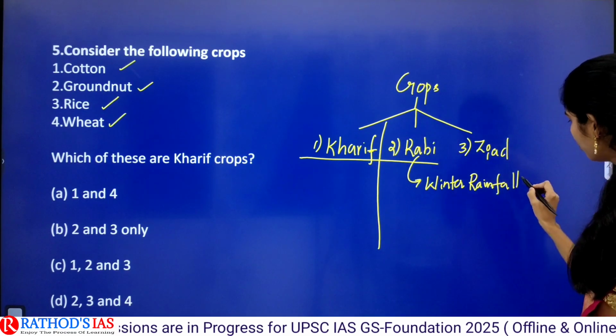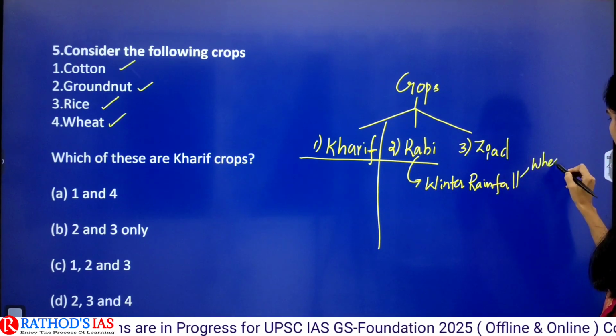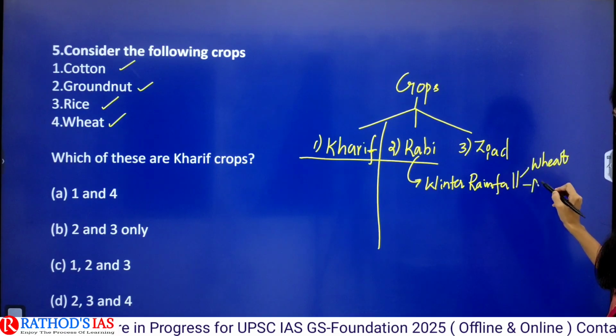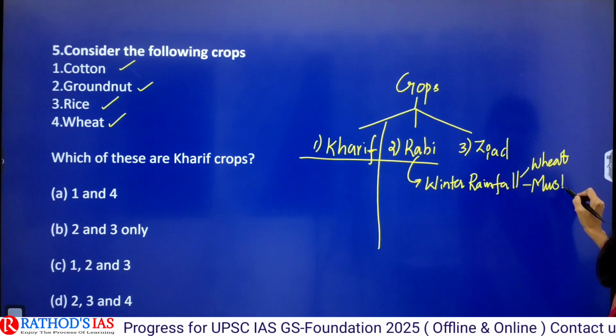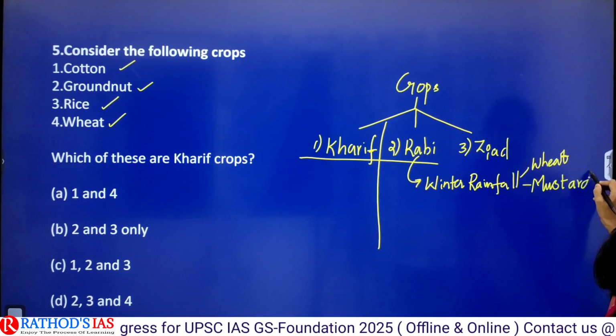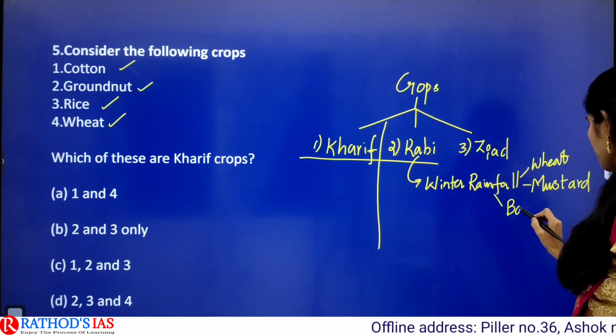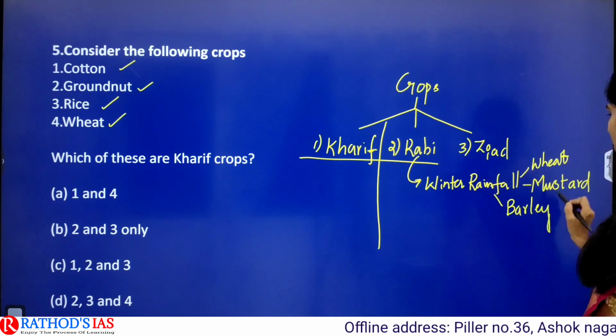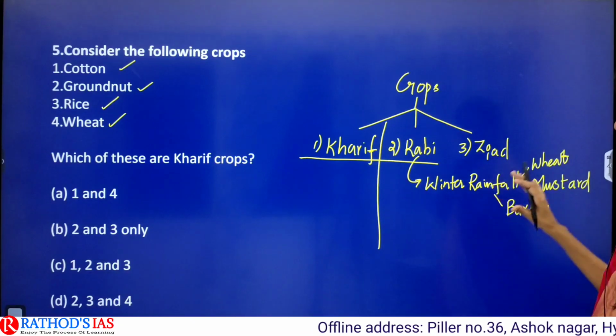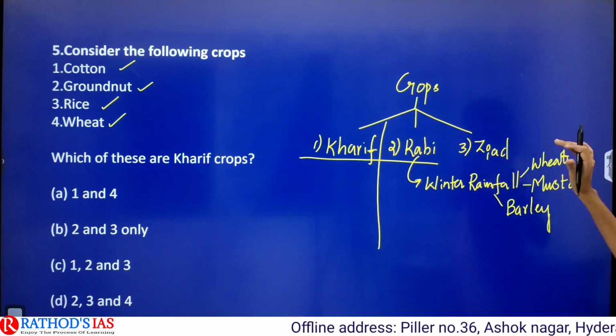So especially we will go for growing of wheat, mustard. Okay, we will go for growing of wheat, mustard, barley during this winter rainfall season. So these are very important three crops.